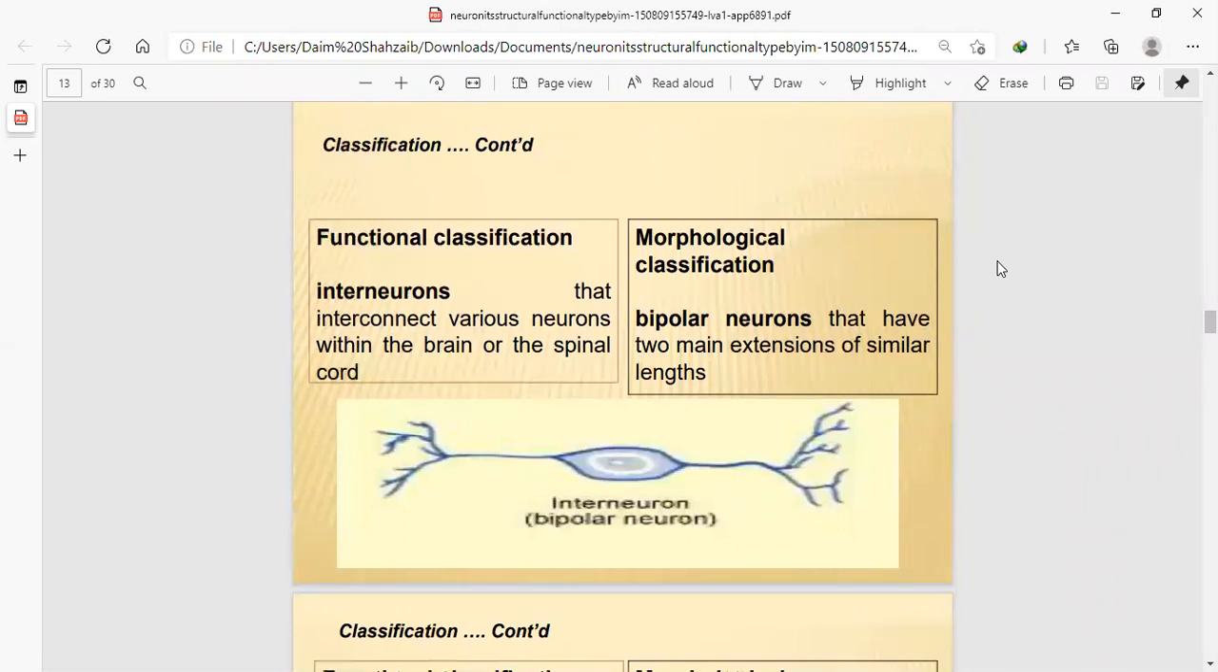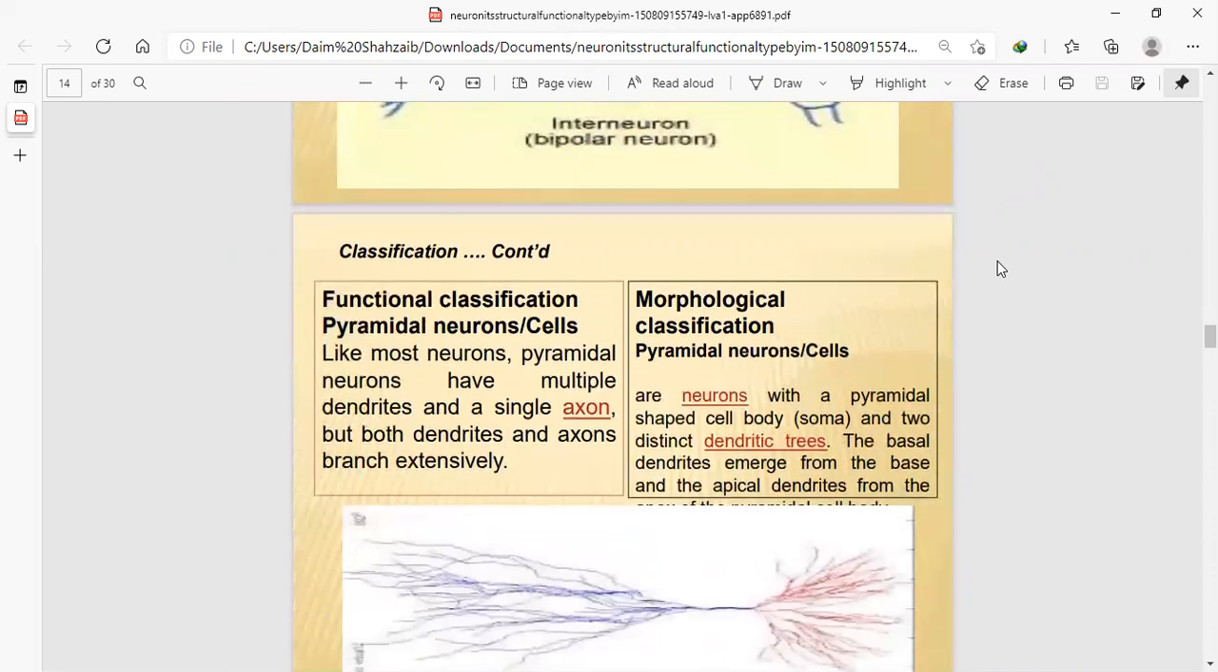Functional classification: interneurons interconnect various neurons within the brain or the spinal cord, that is, between the neurons. And bipolar neurons have two main extensions, as we discussed earlier.